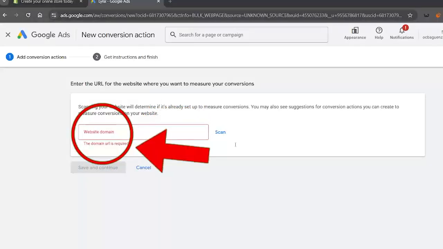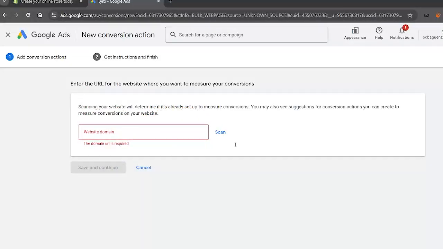Now you'll get two pieces of code. The global site tag, this needs to be placed on every page of your store. The event snippet, this should go on the thank you or order confirmation page. Let's add these to Shopify.